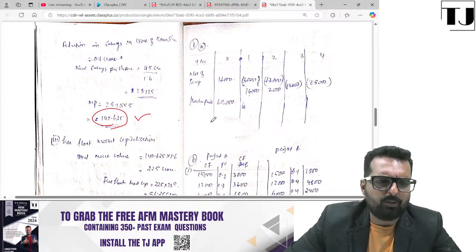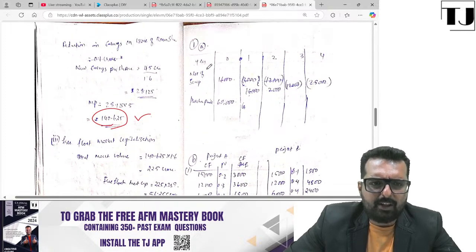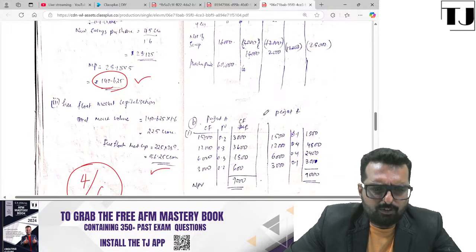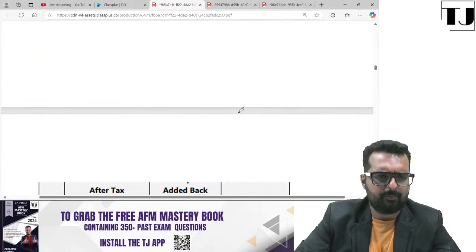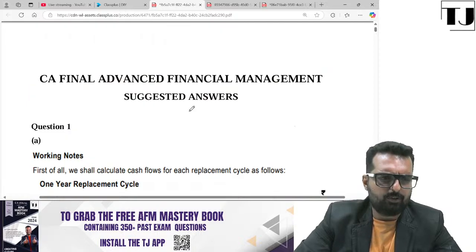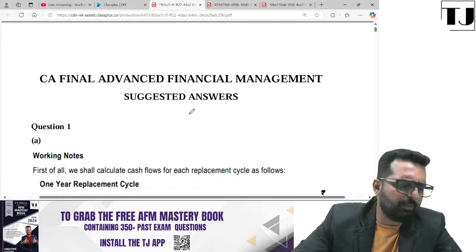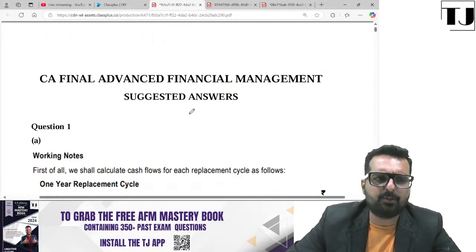Am I right? Okay, so based on this, let us just check. Revenue is given. Purchase cost is given. I'll just take the solution here also. So you all have the suggested answer with you also, friends. Cross check your answers parallelly and give yourself marks.